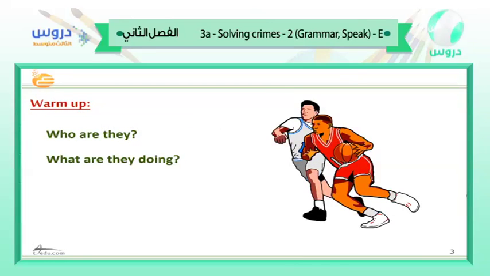Now, this picture, who are they? When I'm asking who are they, what am I asking for? Yes, very good. They are basketball players. What are they doing? I'm now asking about the action itself. The question is about the action itself. So, what are they doing? Very good. They're playing basketball.